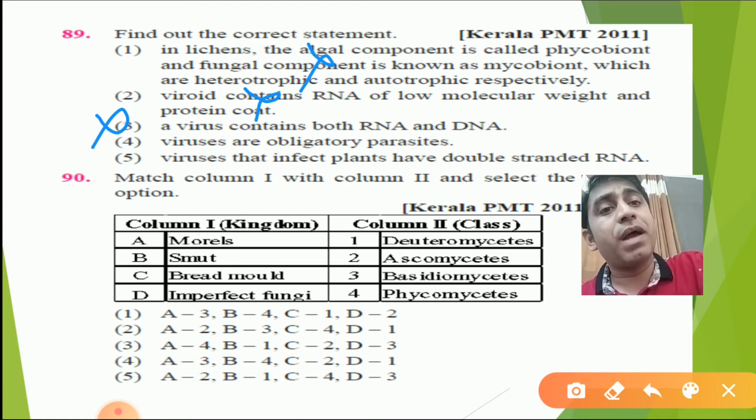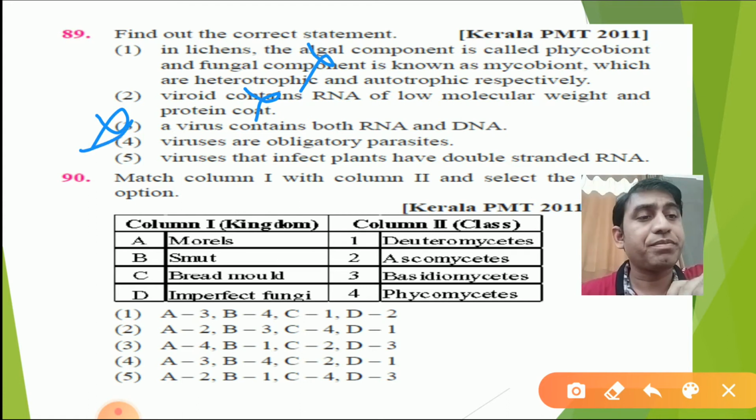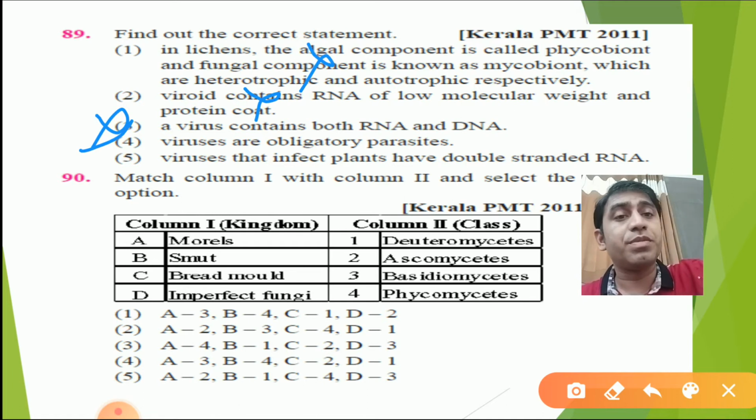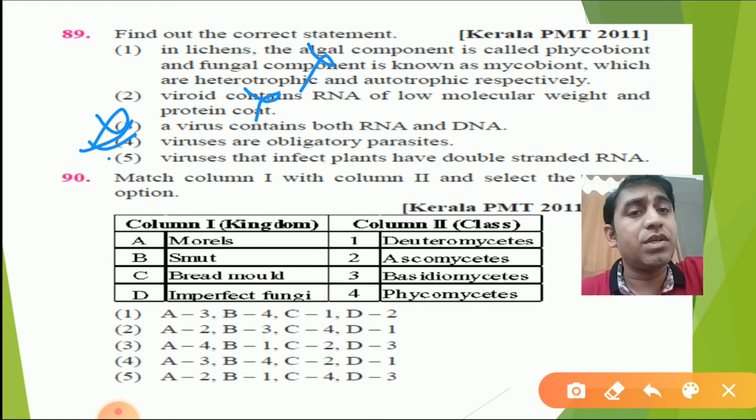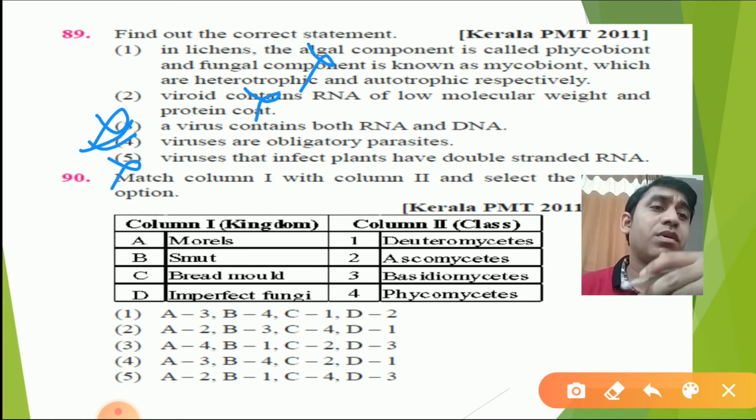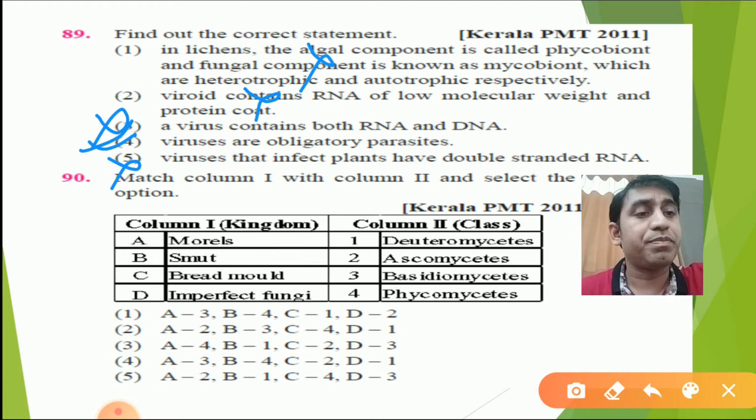A virus is an obligate parasite. This is 100% correct, because the meaning of virus is liquid poison, or venom. So this option is correct. Fifth option, viruses that infect plants have double-stranded RNA. It is not necessary. Wrong. It is correct that most of the viruses which contain RNA attack plants, but it is not always double-stranded RNA.